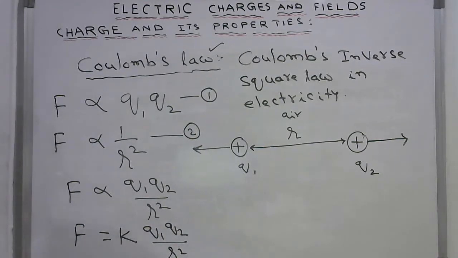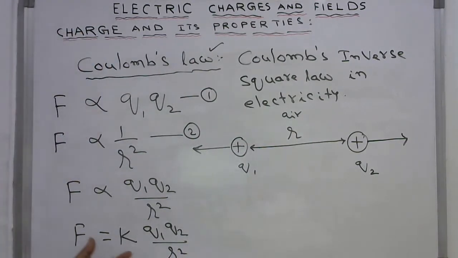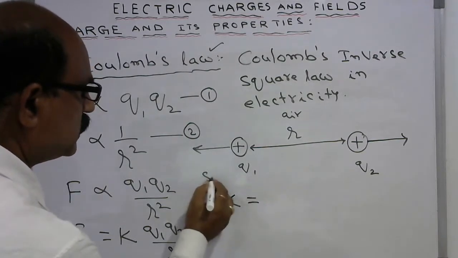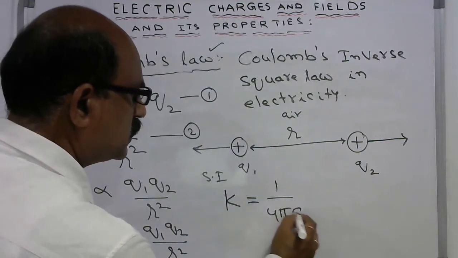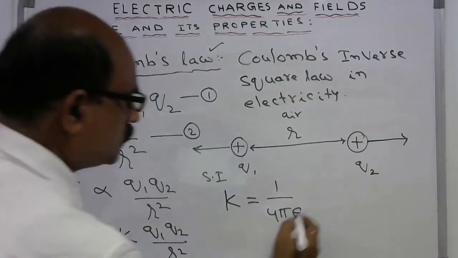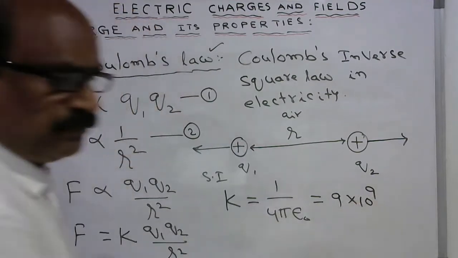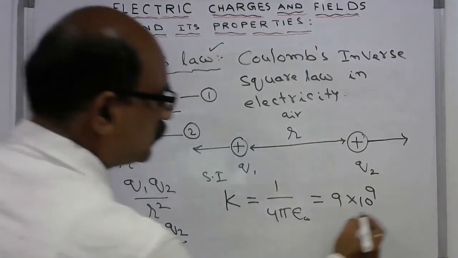This proportionality constant is also called the dielectric constant of the medium. In the SI system, K is equal to 1 by 4 pi epsilon naught. This value is equal to 9 into 10 power of 9 Newton meter square per Coulomb square.